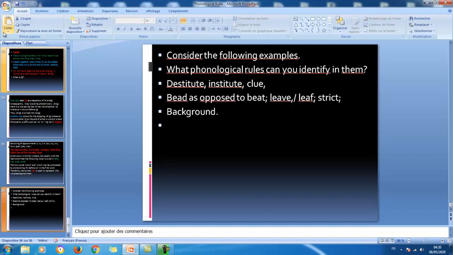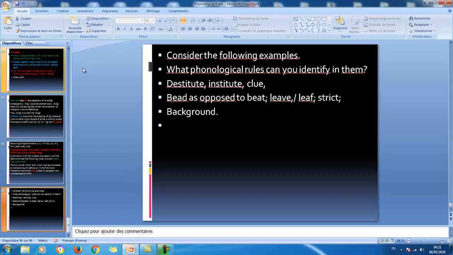What allophones can you identify here, corresponding to what phonemes and according to what phonological rules in English? These are things that we can discuss later on, but I need you to work your mind a little bit on them.